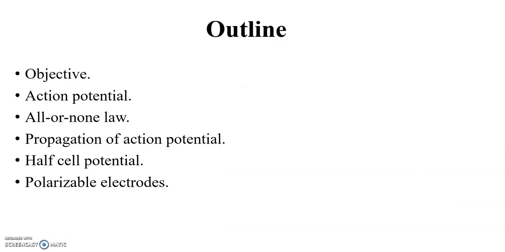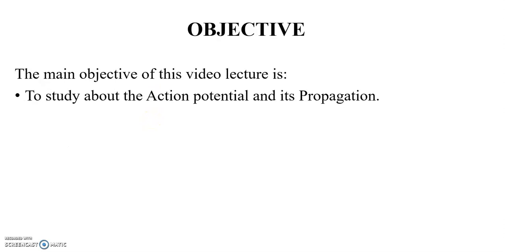Let us discuss the topic. Before that, the outline of my presentation. First the objective, then action potential, and then the all-or-nothing law. The next one is the propagation of action potential and half cell potential. Finally, the polarizable electrodes are explained here. The main objective of this video lecture is to study the action potential and its propagation.